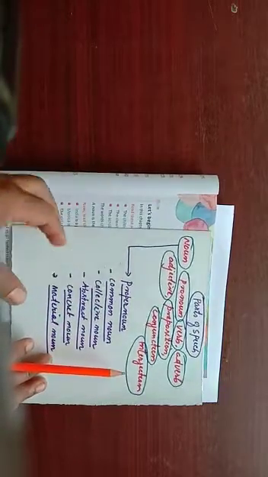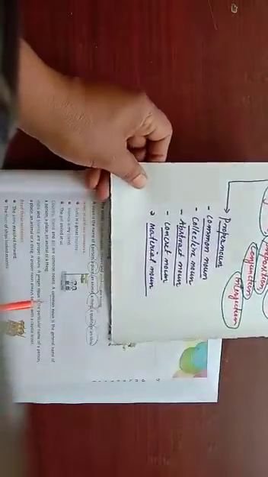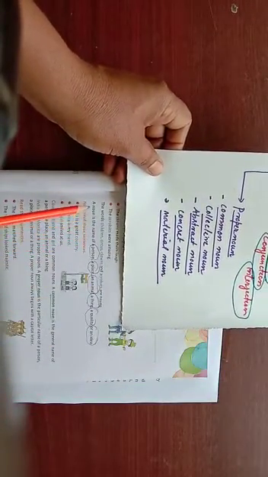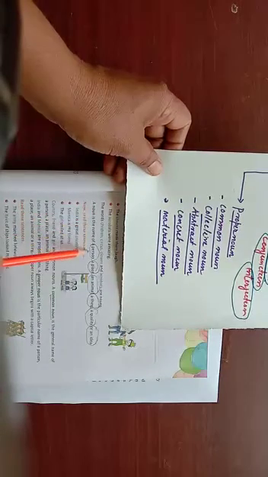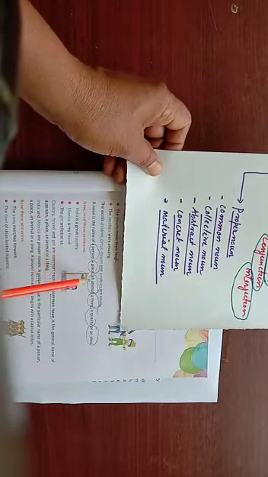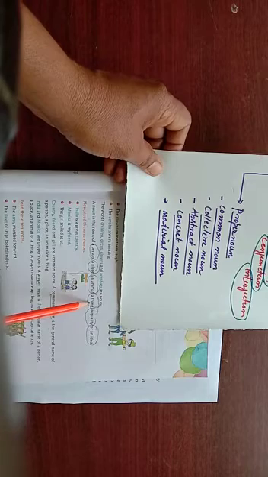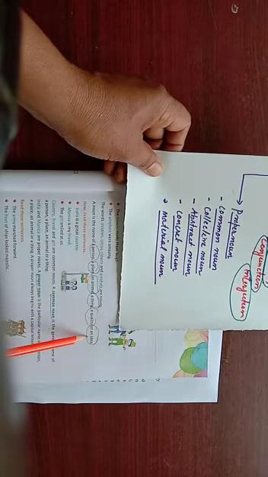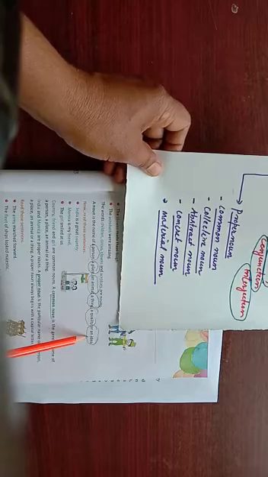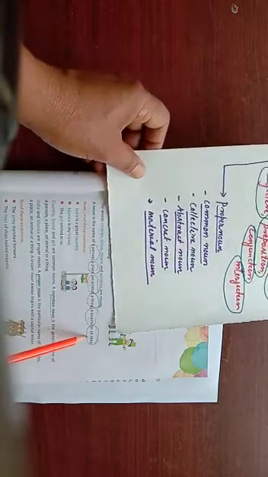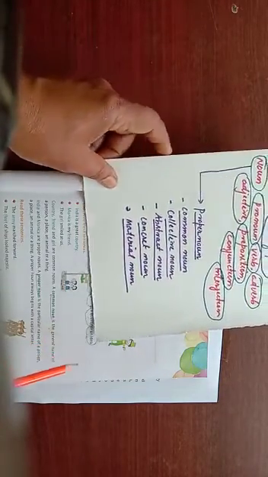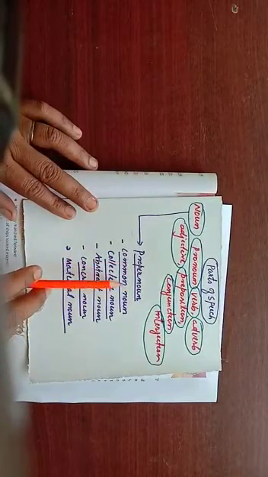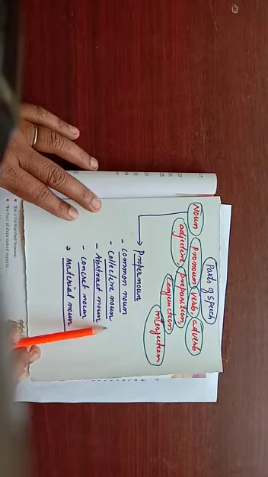We have a little more extended definition of a noun. A noun is the name of a person, a place, an animal, a thing, a quality, or an idea. Up to here, I had just stopped. Then I had told you that I will be explaining the kinds of nouns in the next class.